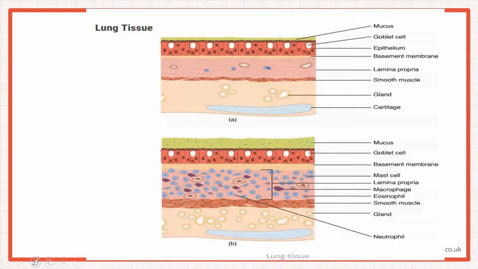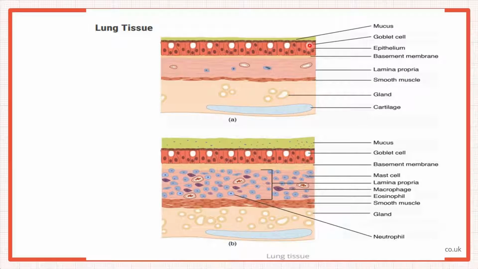Okay, here I need you to see this is a healthy lung tissue, right? And if you compare it with this one, this is a lung tissue that has been infected or inflamed. So have a look here. The green layer that you're looking at is the mucus lining. Right now we just discussed this mucus is secreted by the goblet cells. You can see the white ones that I've shown here. They are secreted by the goblet cells, as well as by the mucus glands. So you can see there are mucus glands here. Those are the two sources.